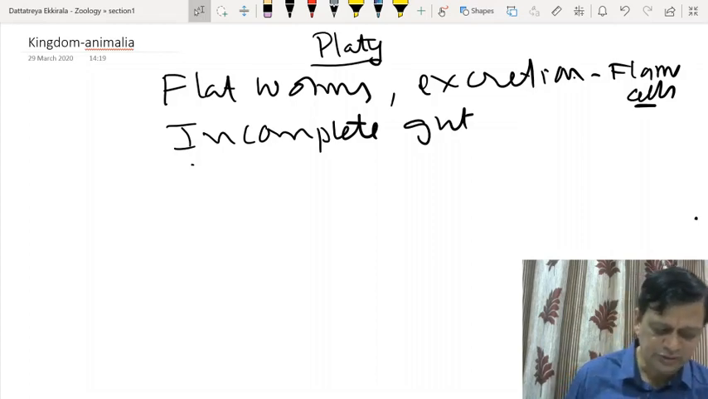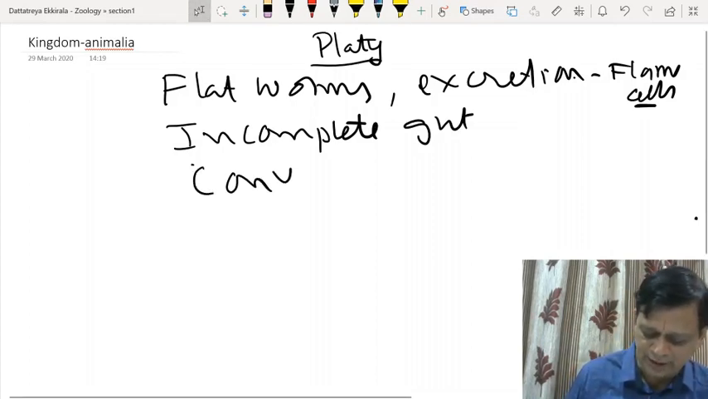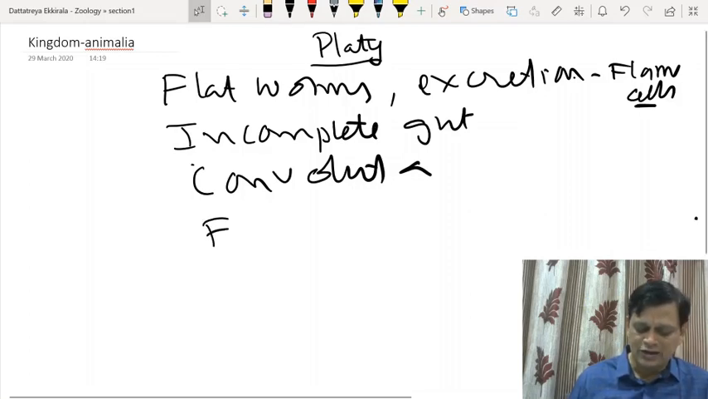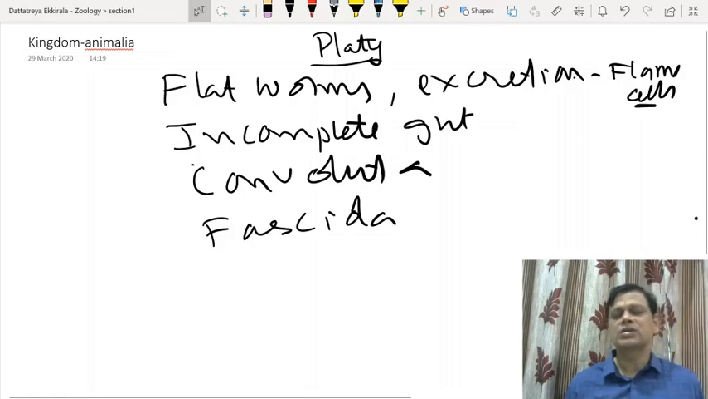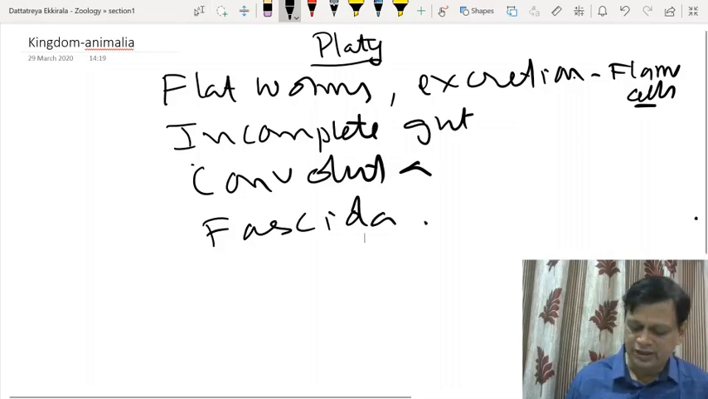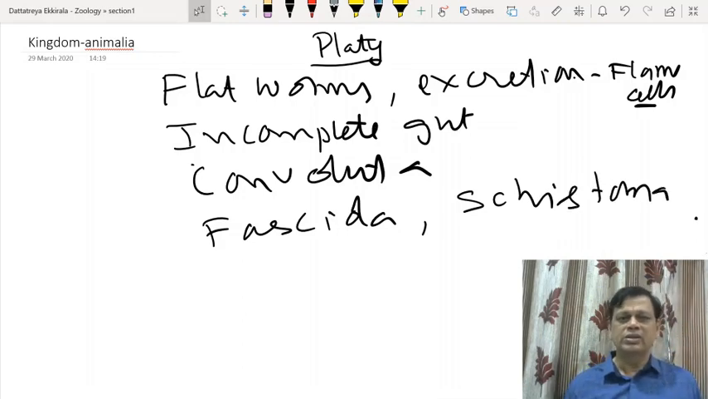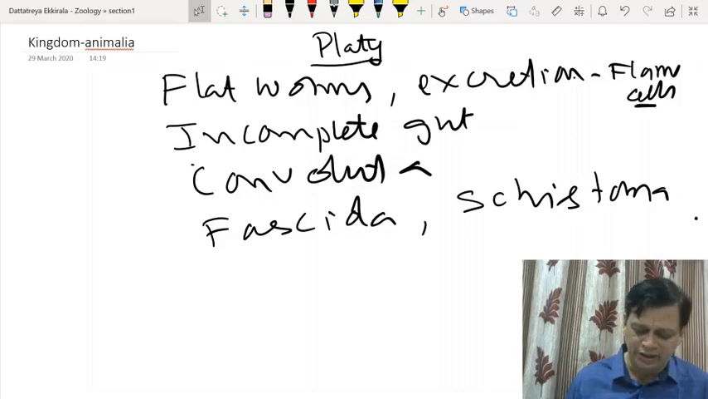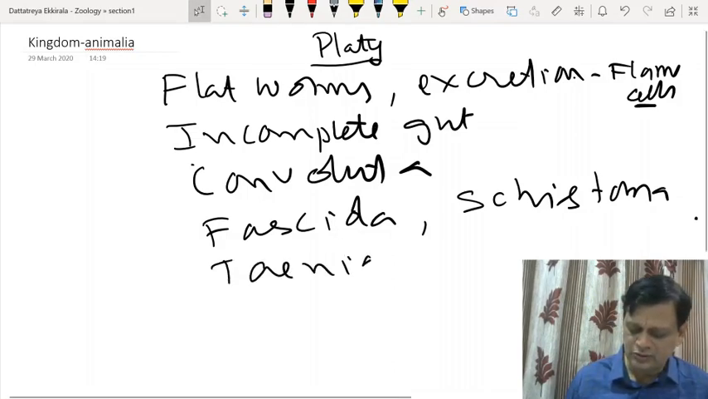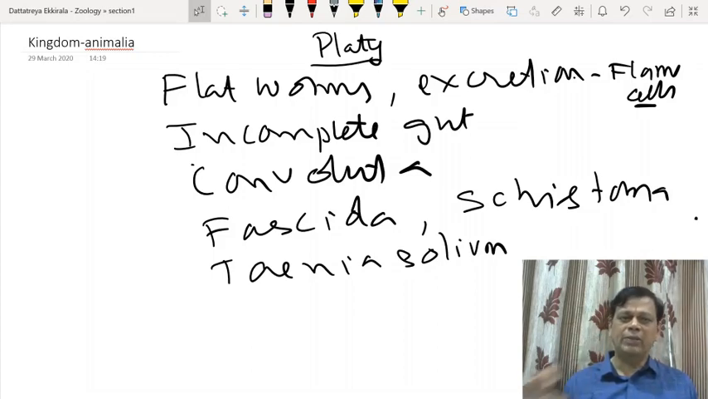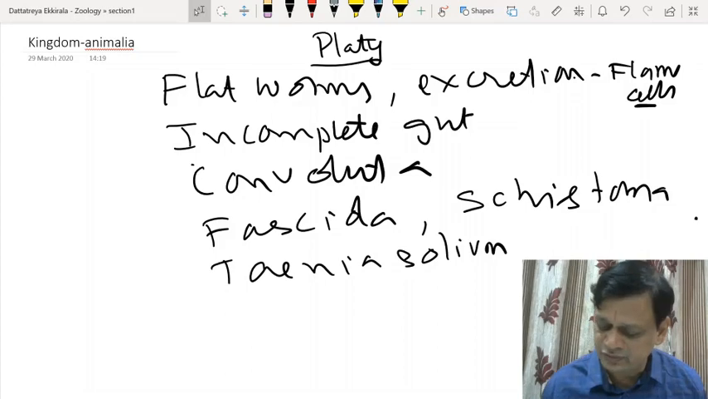Then it includes organisms like convoluta, which is a free living form, and coming to flukes. Flukes include Fasciola hepatica. This is commonly called as sheep liver fluke, and then Schistosoma, the blood fluke of man. Right. These are flukes, and there are tapeworms, a tape-like body. So, Taenia solium. Taenia solium is called pork tapeworm. So that is where they have a tape-like body, right? Different tapeworms are present.